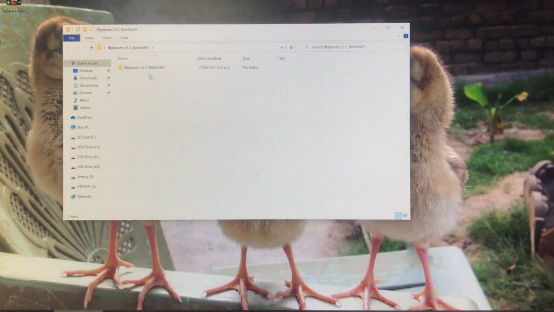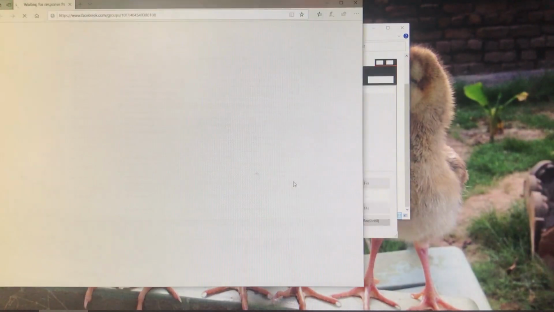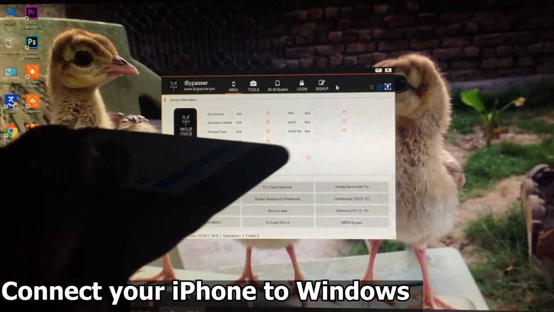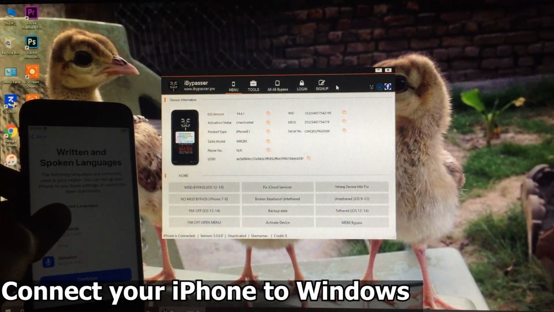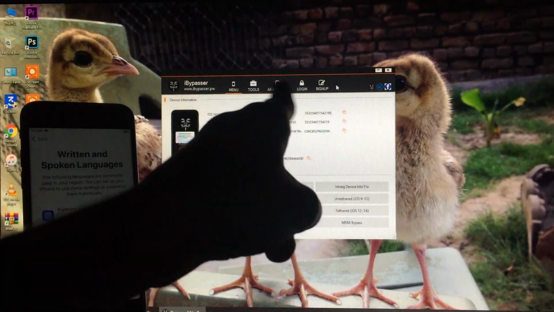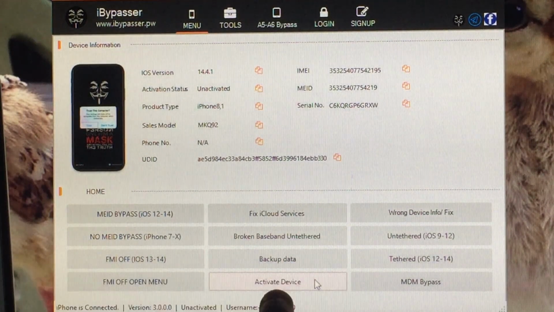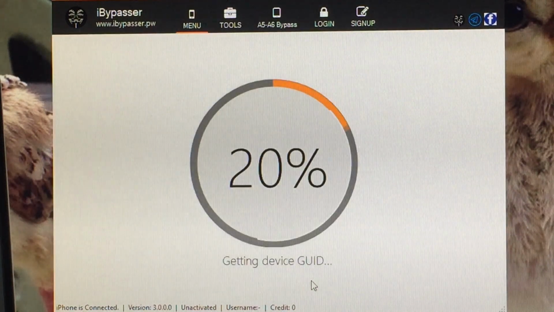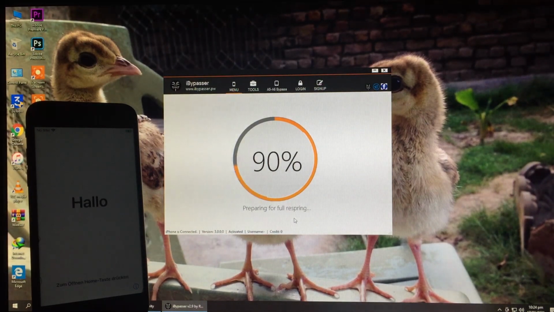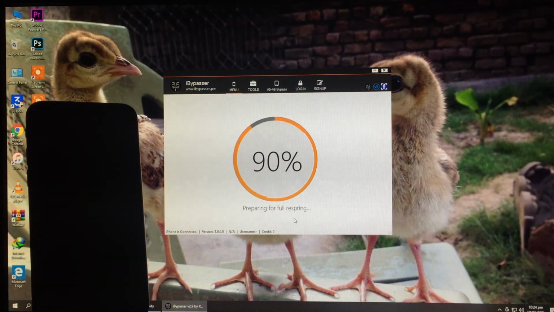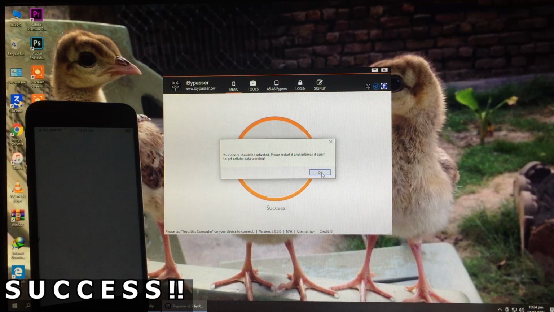So let's open it as administrator and click on yes. So here's the same tool once again. Now we have to connect our iPhone to Windows. So let's connect it. Now what we are going to do is click on activate device. So we have to click on activate iDevice. So let's click on it. And now let's wait for it. As you can see, we are successfully done with it and our device has been activated.